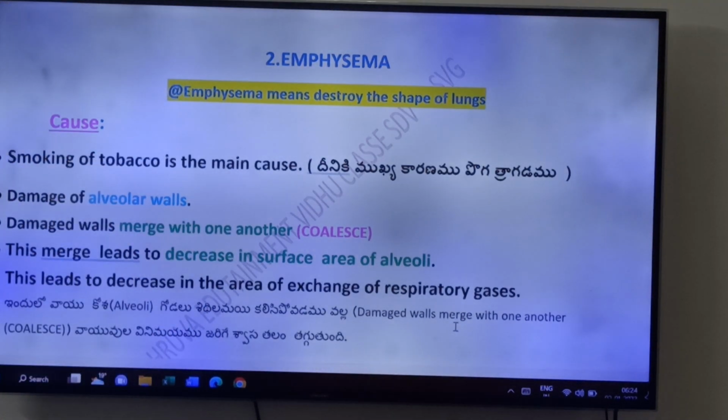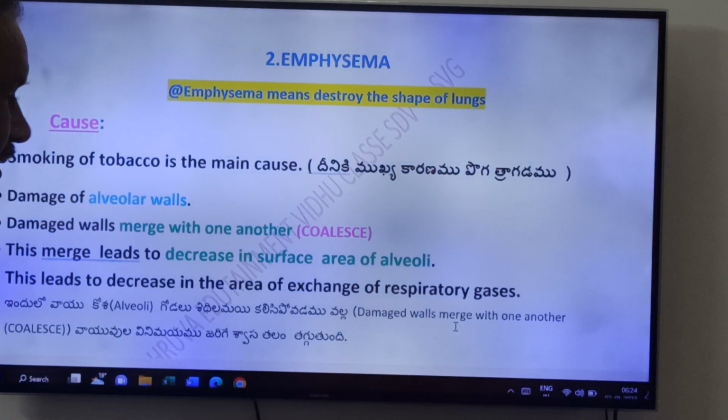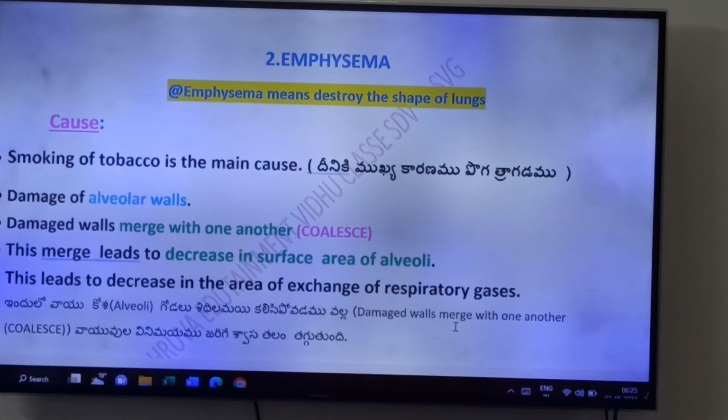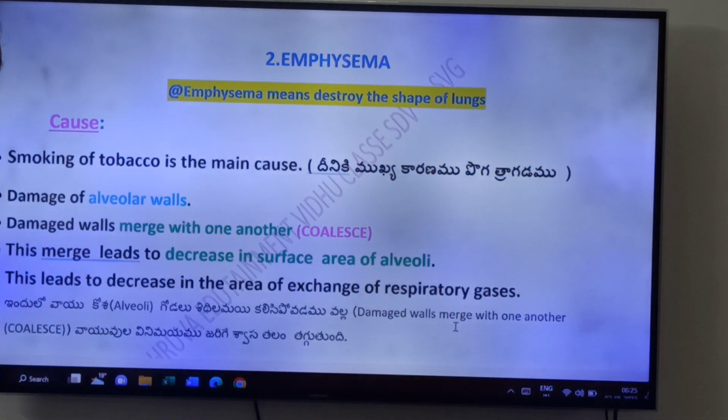Smoking of tobacco is the main cause for emphysema. Damage of alveolar walls. These walls merge with one another. This merging leads to a decrease in the surface area of the alveoli. This leads to a decrease in the area of the exchange of respiratory gases, friends.